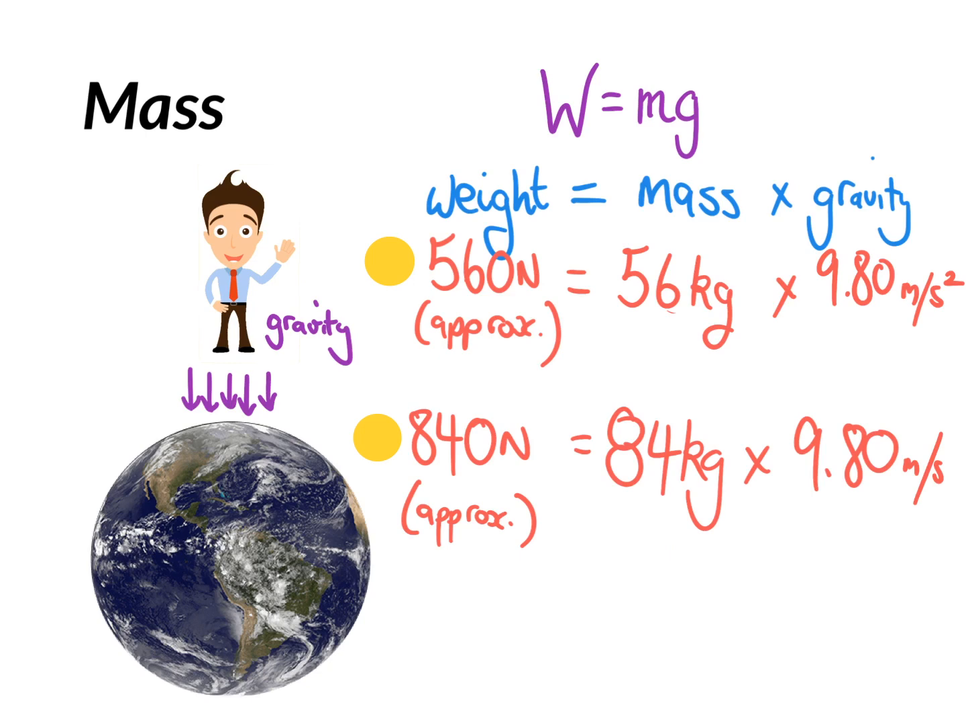Let's do some calculations to measure the weight of this man. If this man's mass is 56 kilos, and the Earth's gravity is pulling on him at 9.8 meters per second, the weight of the man is 560 newtons approximately. If this man weighed 84 kilos and the Earth's gravity is 9.8 meters per second, then his weight is 840 newtons approximately.